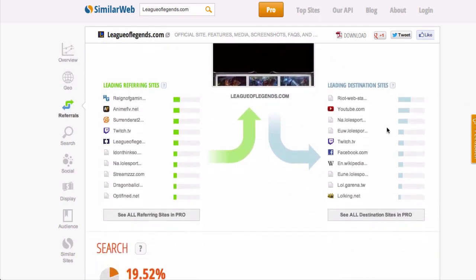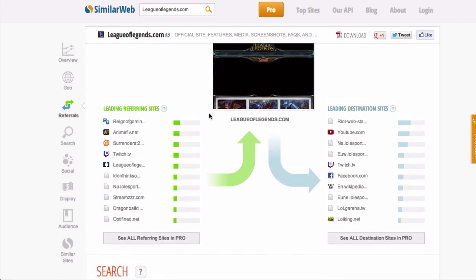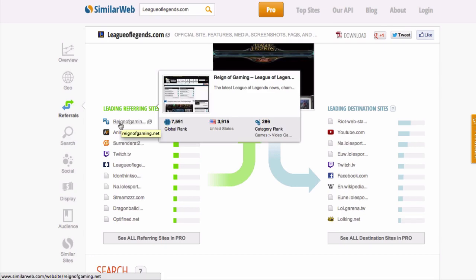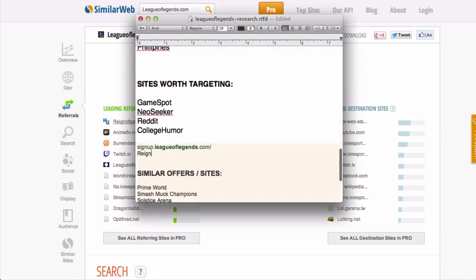And this is telling us what kind of websites people came from. Where were people before they ended up on League of Legends? This is priceless information. These are all websites that you can try targeting. Look, this site, Reign of Gaming. This is some gaming site. I'm going to put that site down onto our list. Reign of Gaming.